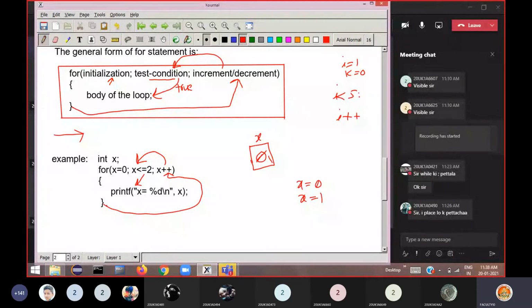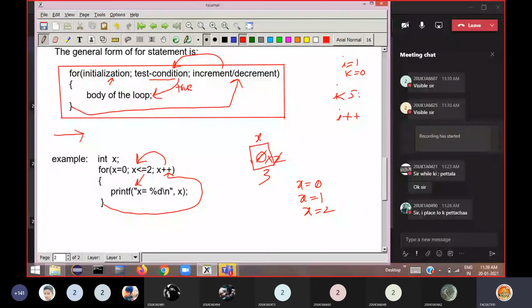Okay, end of the loop reached. So again it goes back to the increment part, x plus plus, x value will be incremented, x value will become now 2. So 2 less than or equal to 2, again the condition will be tested here. 2 less than or equal to 2, yes, true. So then enter the body of the loop, that means execute the body of the loop once again. So printf x is equals to, you can see x is equal to 2 printed on the screen. Then end of the loop reached, again goes back to the increment section, x plus plus. Now this time x value will become 3.